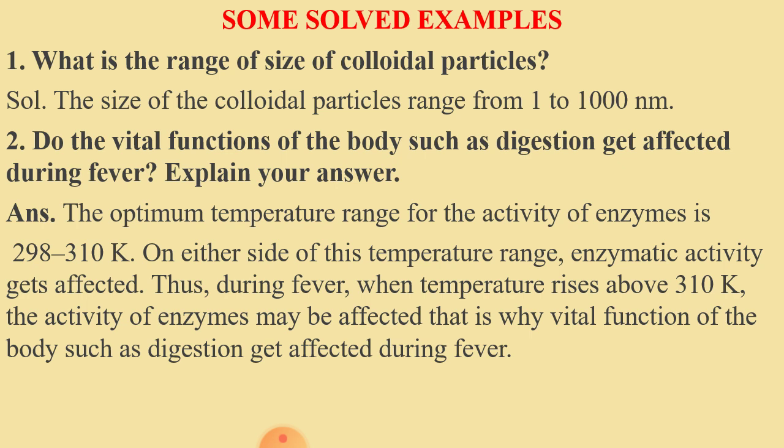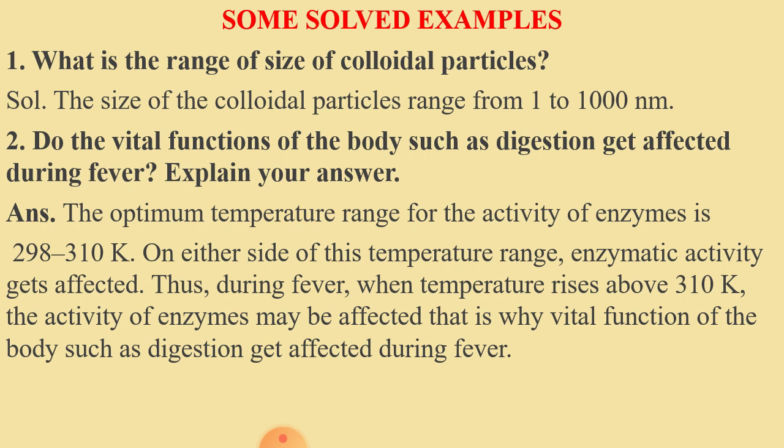Second question, do the vital functions of the body such as digestion get affected during fever? This I also told you, in the optimum temperature condition of enzymatic reaction. Explain your answer. So your answer should be like this. The optimum temperature range for the activity of enzymes is 298 to 310 Kelvin.